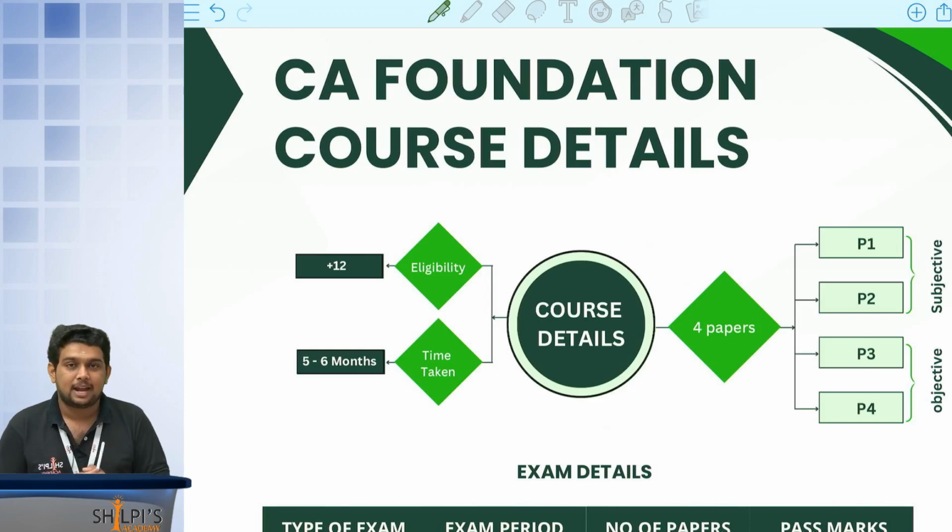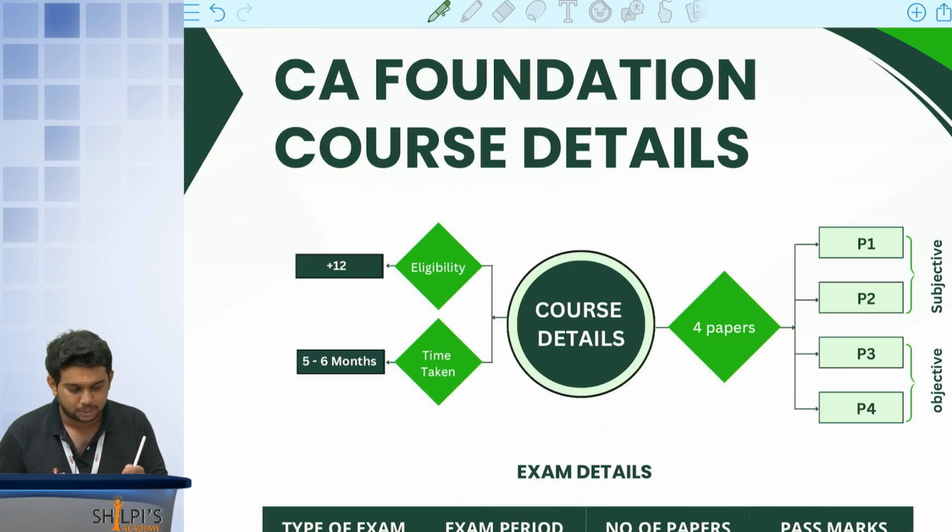Paper number 3 and 4 are objective type. What is this objective? You'll have multiple choice questions, but for every wrong answer you'll have a negative marking. But the first 2 papers are completely subjective. Paper number 3 is your mathematics, quantitative aptitude, and logical reasoning, and your basic 11th and 12th mathematics will be there. Paper number 4 is your economics.